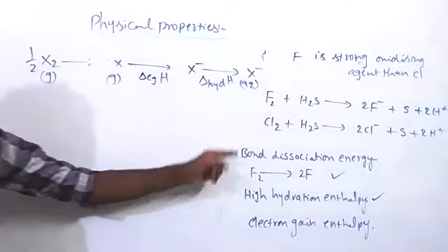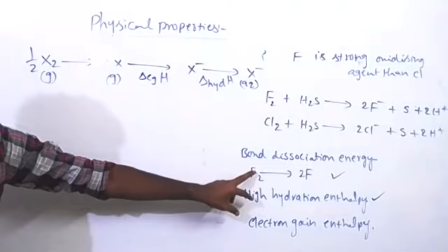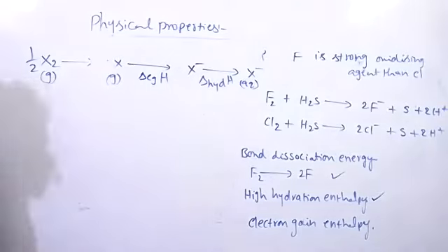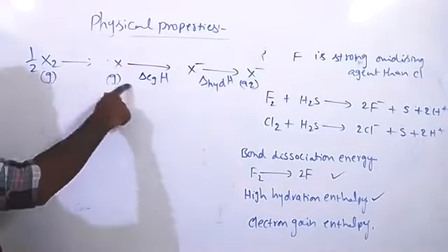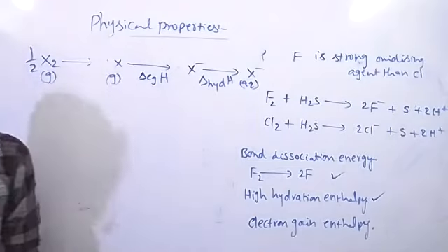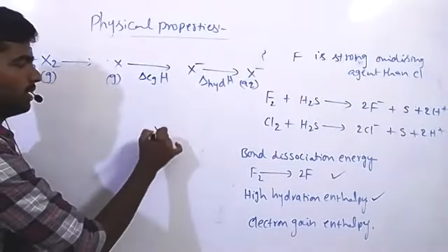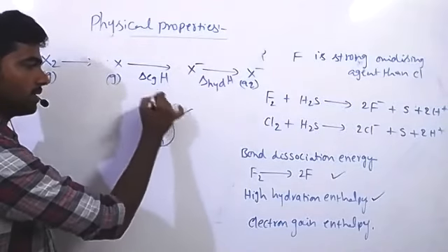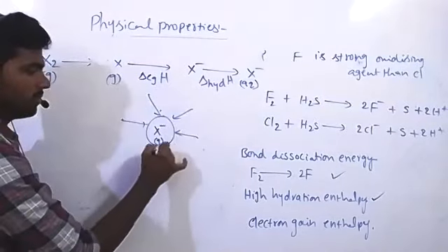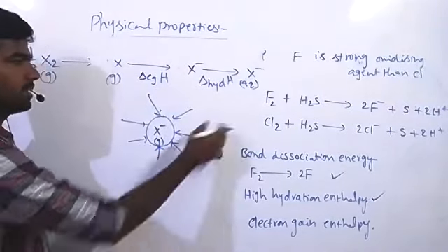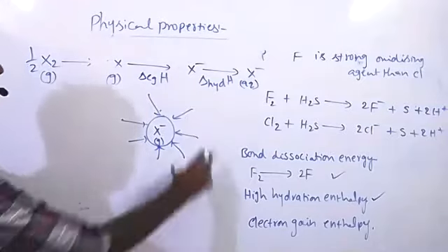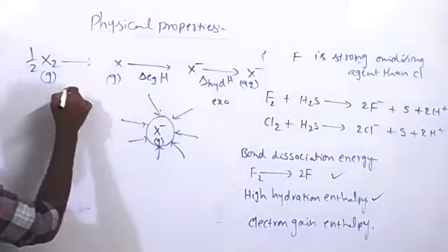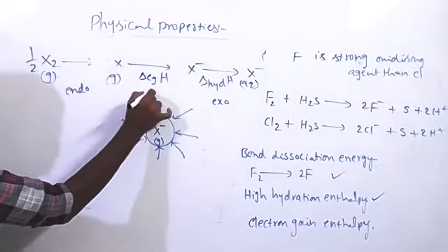In the case of fluorine, due to low bond dissociation enthalpy and high hydration enthalpy, fluorine acts as a better oxidizing reagent than chlorine. Hydration enthalpy we already discussed: once a gaseous ion is formed in solution, water molecules attack it, releasing some amount of energy. That is called hydration enthalpy. Hydration enthalpy is always a negative value, meaning an exothermic process. Dissociation is an endothermic process, and hydration is an exothermic process.